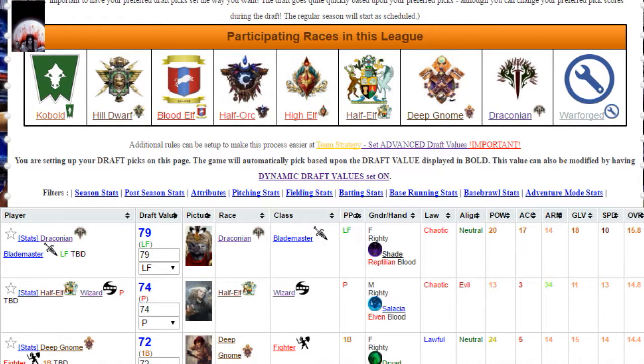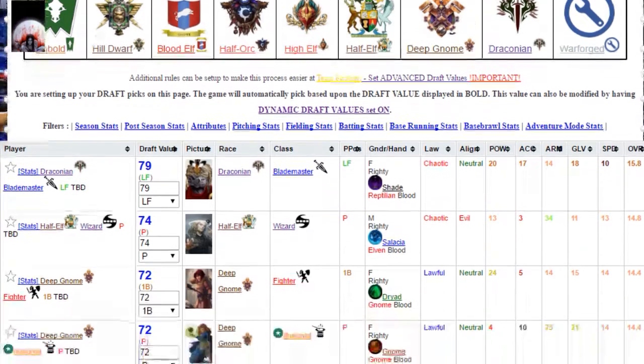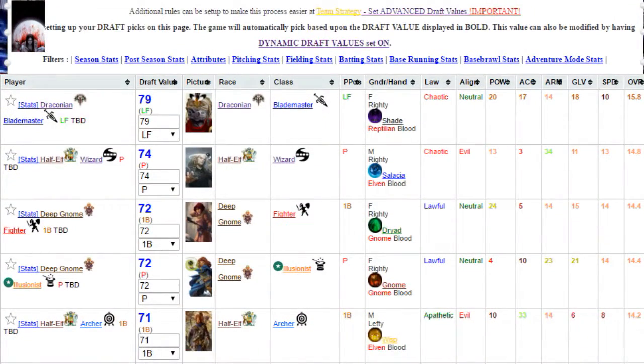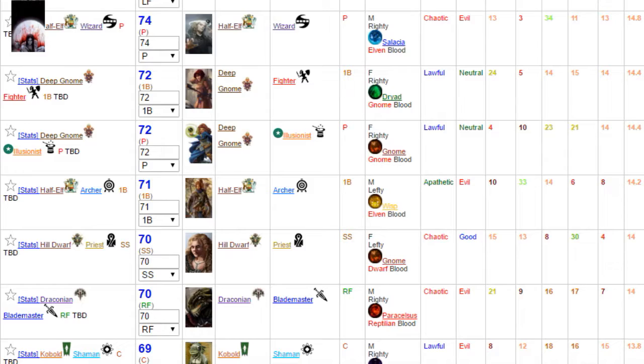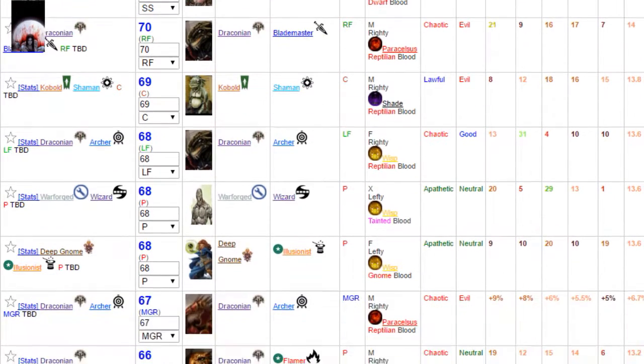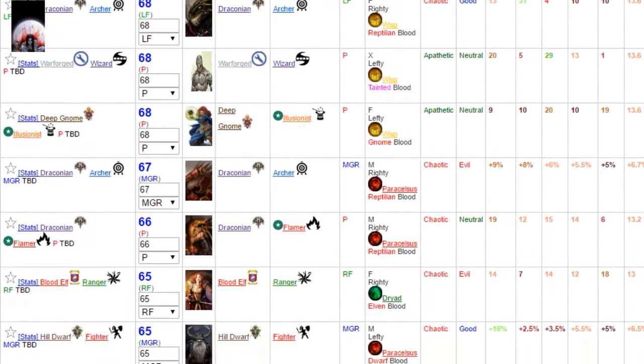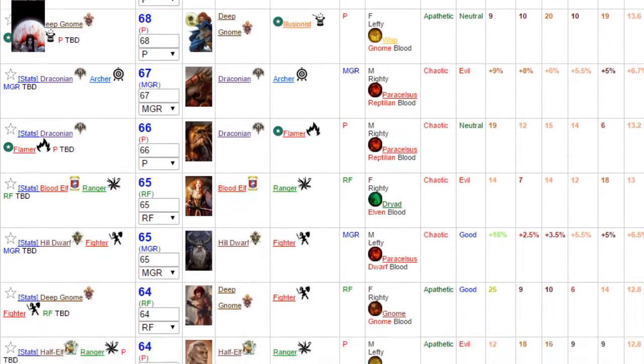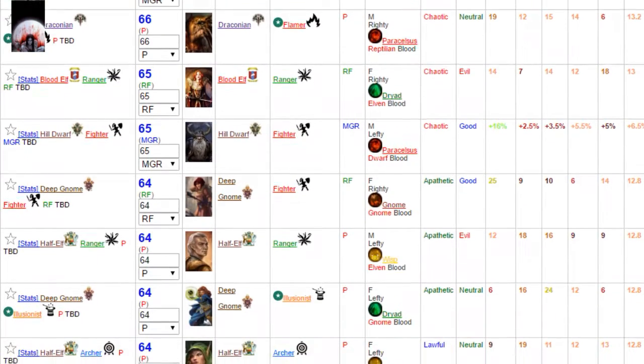As you can see, the blue number in the draft value section is the current value of the player to your team. Your team will always pick the highest free agent available with a blue value. This is useful if you're not online when the draft is happening, as your team will make choices based upon